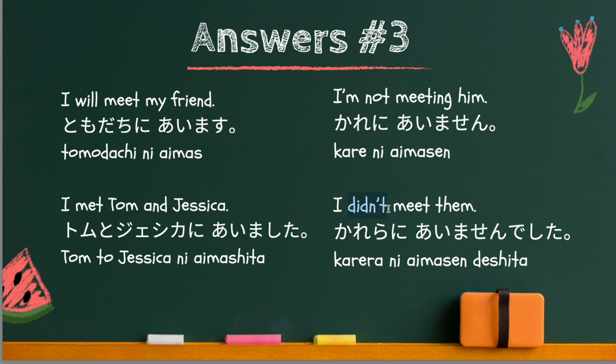It's past negative, so it should be 会いませんでした. If you forgot these negative form and past tense, please review the previous lesson number 6. So this answer is 彼らに会いませんでした. Now please repeat after me.